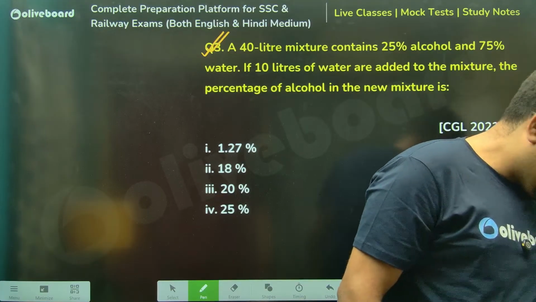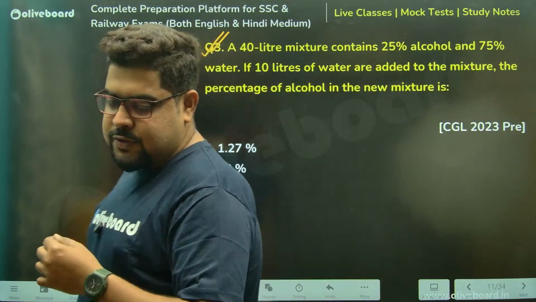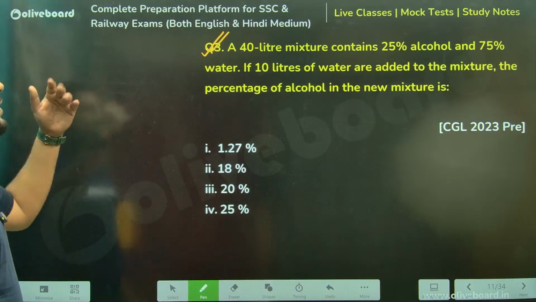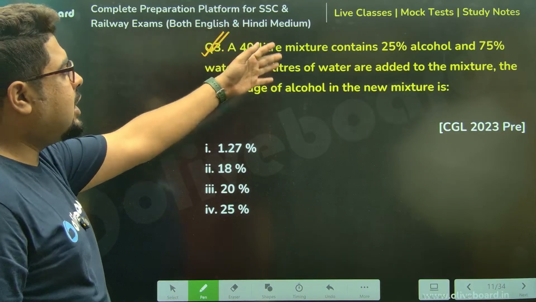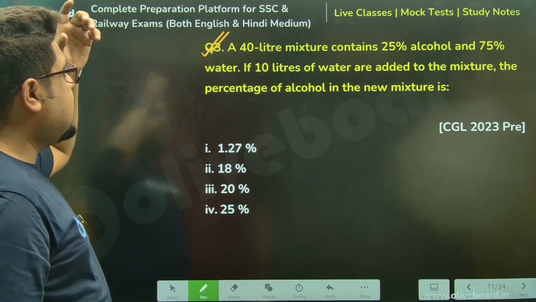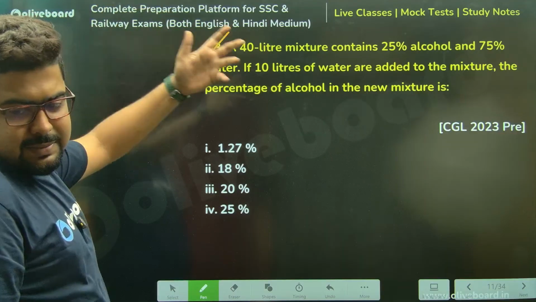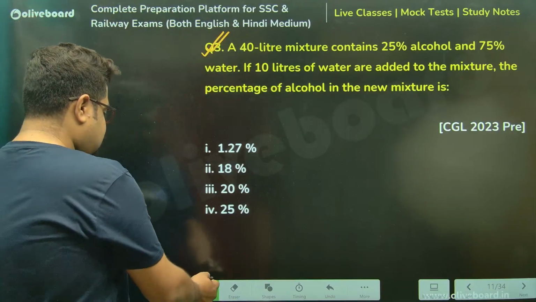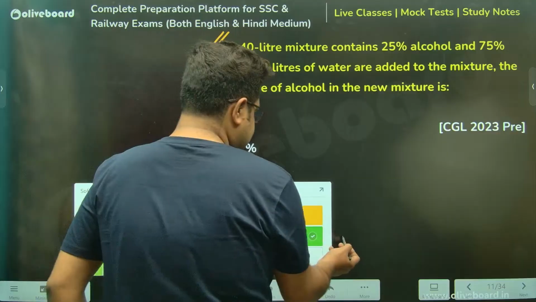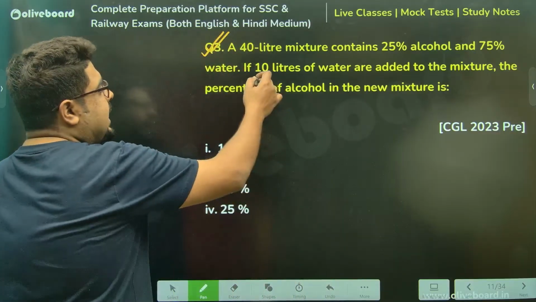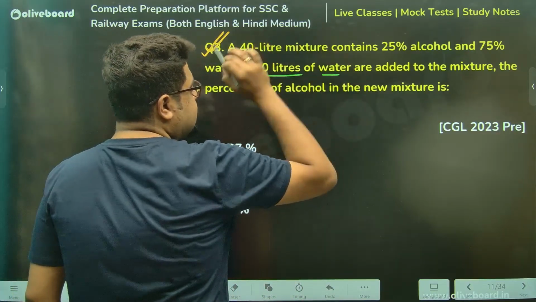Sir, how to solve? 40-liter mixture, 1/4 alcohol, 3/4 water. Okay. Sir, bilkul easy. It should not have taken more than 10 seconds. Sir, what is being added? 10 liters of water are added.